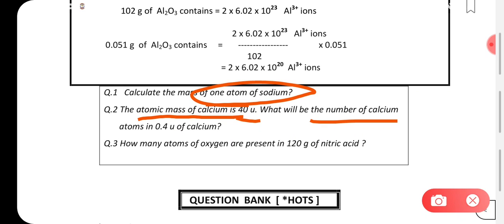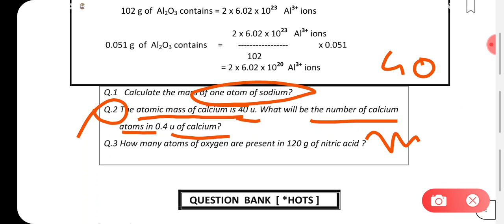What will be the number of calcium atoms in 0.4 of the calcium? If this is 40, this is for 1 mole. So 1 mole of the calcium contains 40, right? So 1 mole, that is 40. Then what will be the number of calcium atoms present in this much calcium? If it is 0.4, what will be the number of calcium atoms present? So you can use the formula: number of atoms present will be mass upon molar mass, and you can calculate it. Mass will be here 0.4 divided by molar mass. You can do the further calculation.